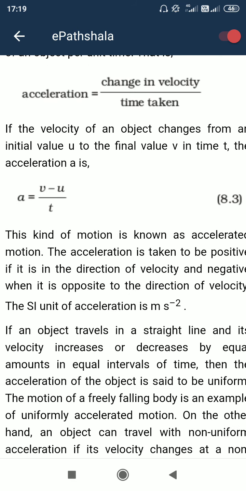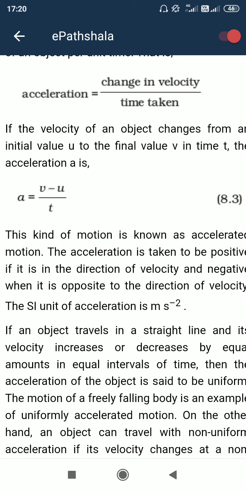So see, a is equal to v minus u by t, where a is acceleration, v is the final velocity, and the initial velocity is u. The difference of velocity is v minus u, and the time taken is t. Then a is equal to v minus u by t. Acceleration is equal to change in velocity by time taken.